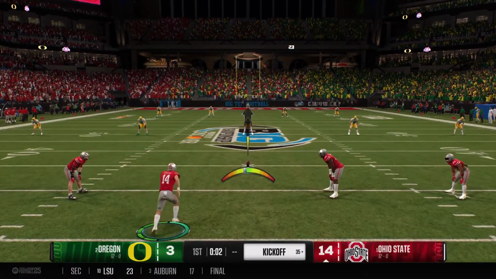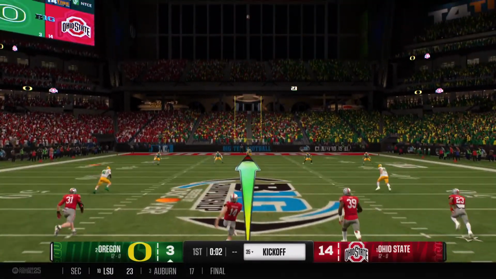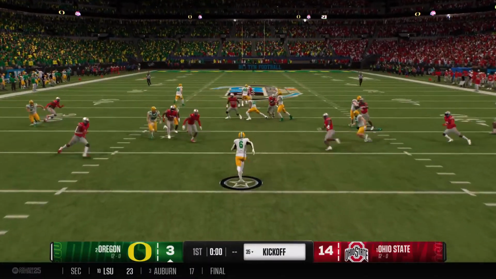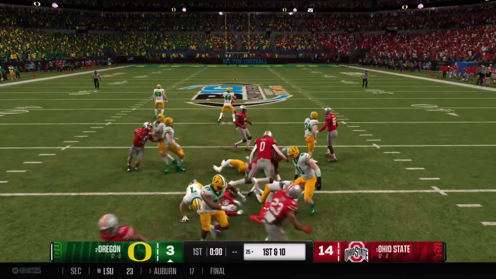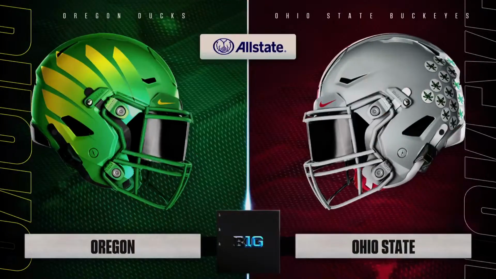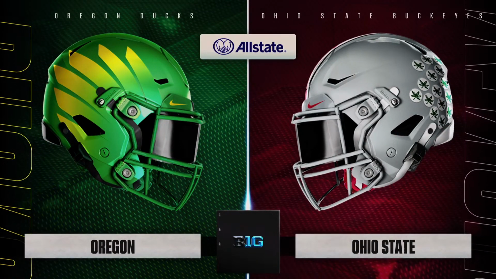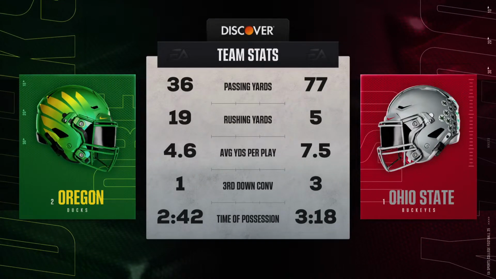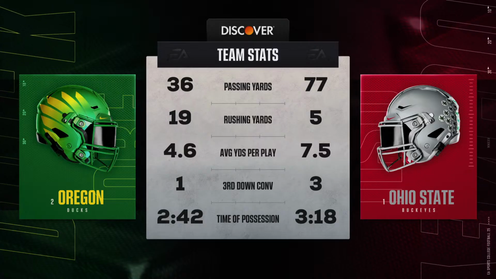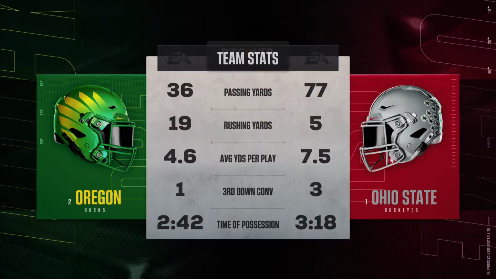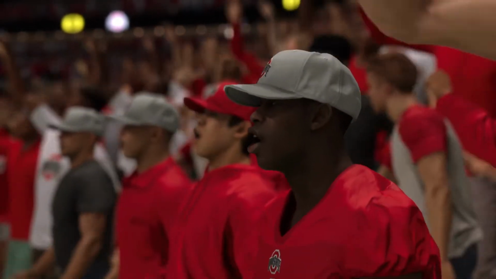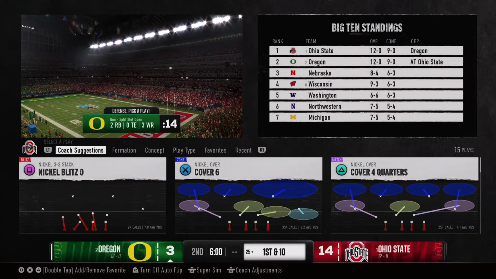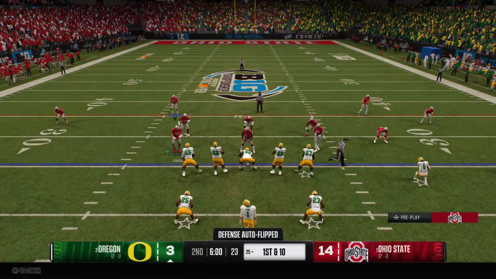Now they get set to kick it away. He's going to return it from near the goal line. And they finally get him down, but a huge gain to wrap up this first quarter. Well, Kirk, Ohio State has the lead here after 1. They jumped out to an early lead in that opening period. Let's take a quick look at the stats so far. We'll see if this game gets out of hand before halftime, the crucial 2nd quarter beginning right now.